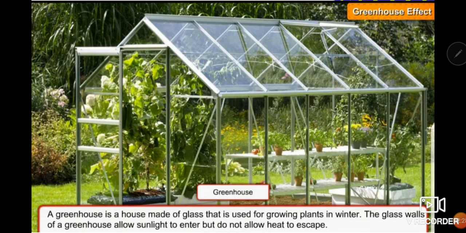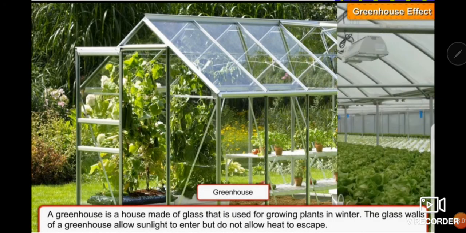A greenhouse is a house which is made of glass that is used for growing plants in winter. It is a kind of artificial method to grow the plants during winter season to give them warmth. Now, how do we do it? The glass walls of a greenhouse allow sunlight to enter, but they do not allow heat to escape. The glass doesn't let go of the heat, so the heat will remain there inside the glass only.